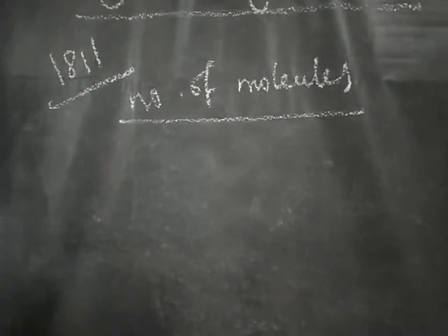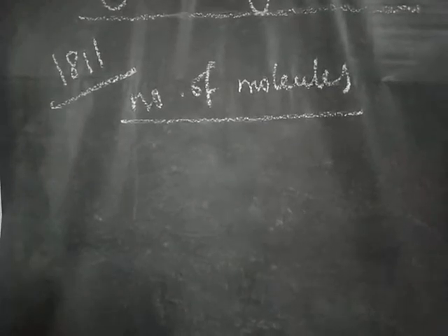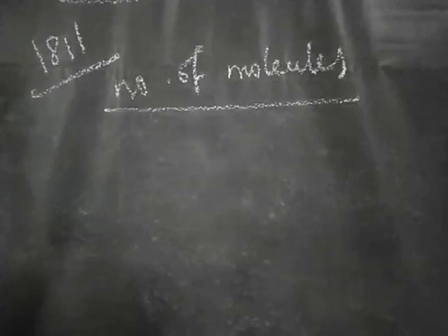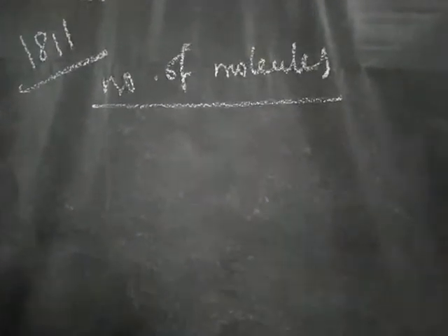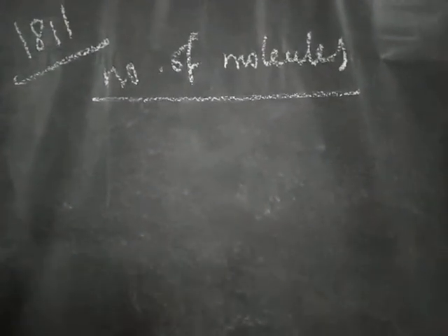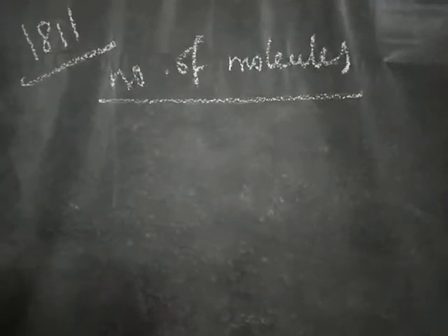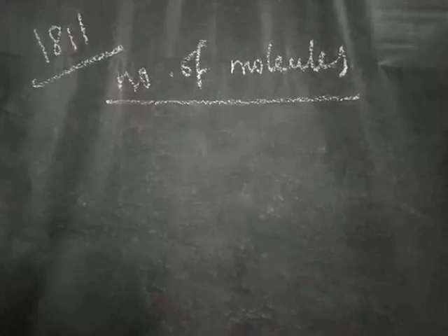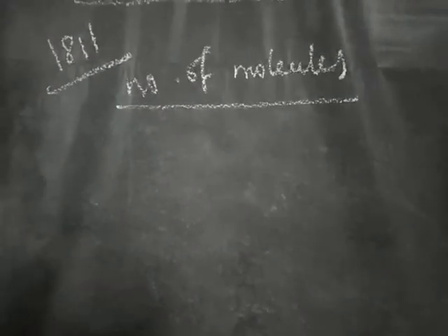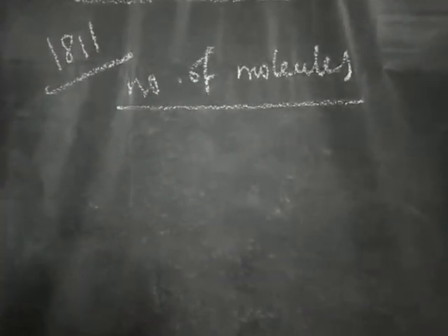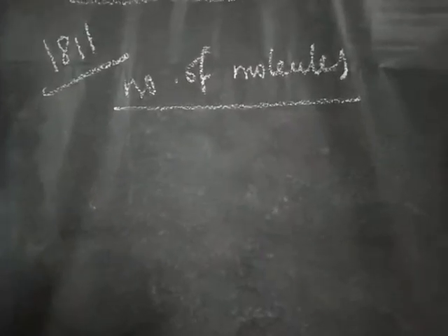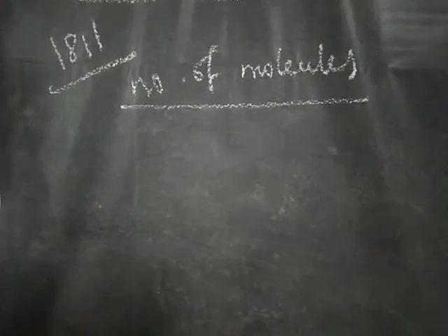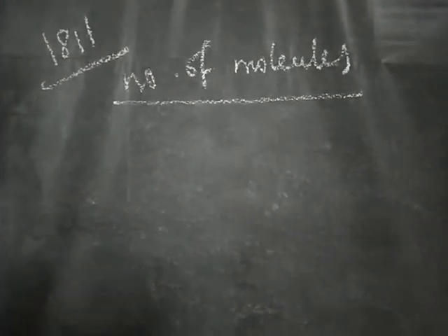If you are taking different types of gases in equal volume, we have to maintain certain conditions. So what are the conditions? We have to maintain the temperature and pressure equal. At that time we have to measure the number of molecules. The number of molecules should be equal in all the gases. So this is the definition for what? Avogadro hypothesis. Equal volume of all gases under similar conditions of temperature and pressure contains equal number of molecules.